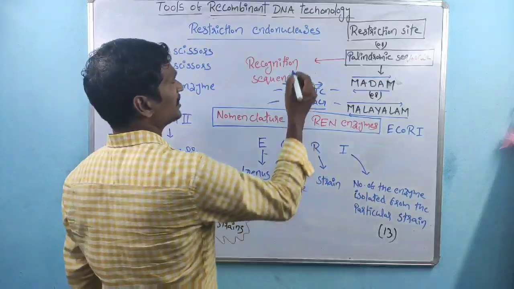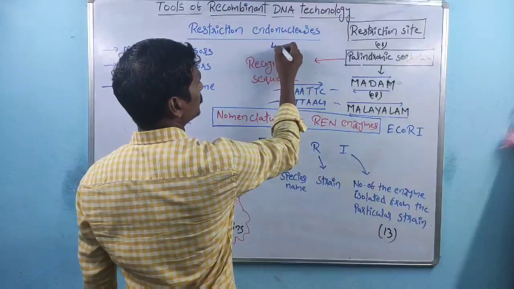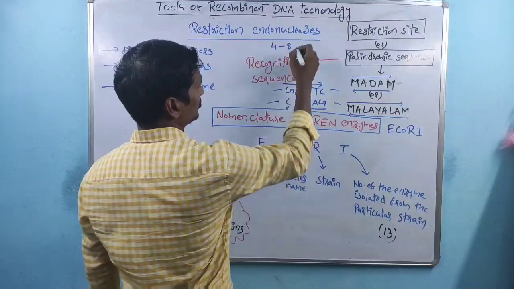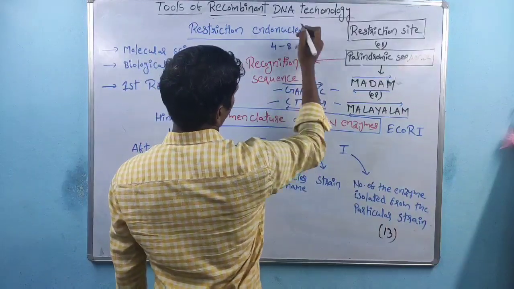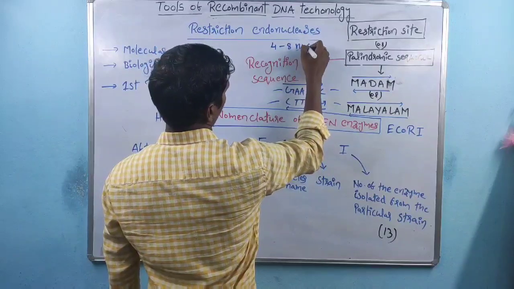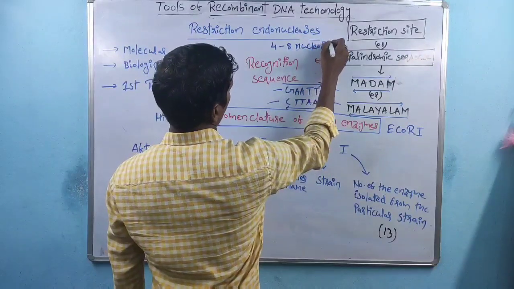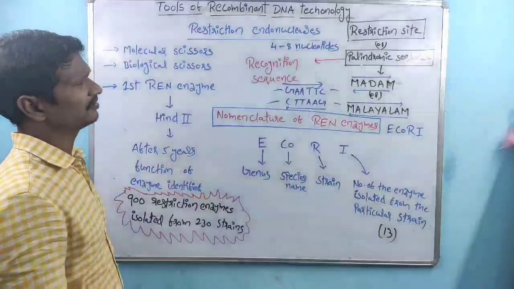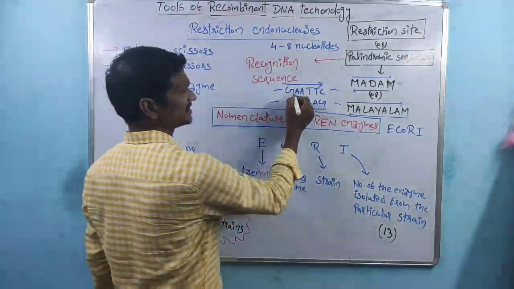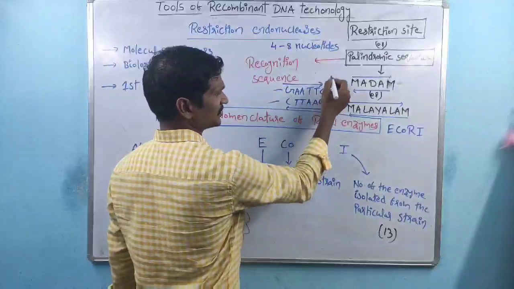The palindromic sequence has 4 to 8 nucleotides, or nitrogen bases. For example, GAATTC has 6.